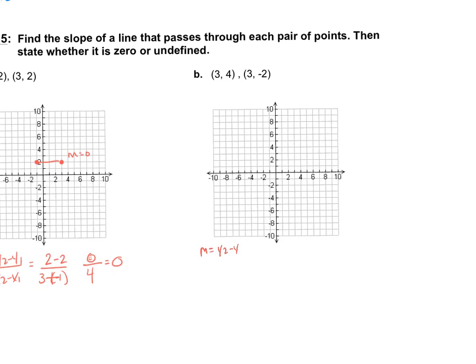Let's look at example B. M equals y2 minus y1 over x2 minus x1, which equals negative 2 minus 4 over 3 minus 3. The negative 2 minus 4 is negative 6. 3 minus 3 is 0. My 0 is on the bottom. That is not a good situation. That's undefined. Again, if you try to do negative 6 divided by 0 in your calculator, you'll probably get a syntax error or an error of some kind. Let's see, 3, 4, I'm going to graph this. And 3, negative 2. Look at this line. This is an undefined slope. I would not want to be skiing on that.